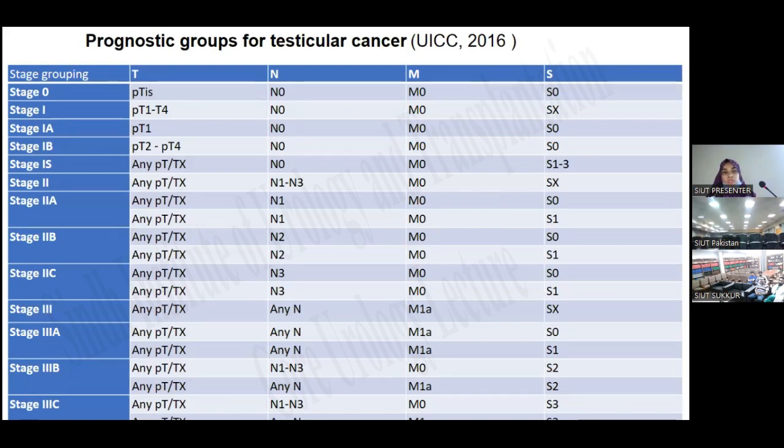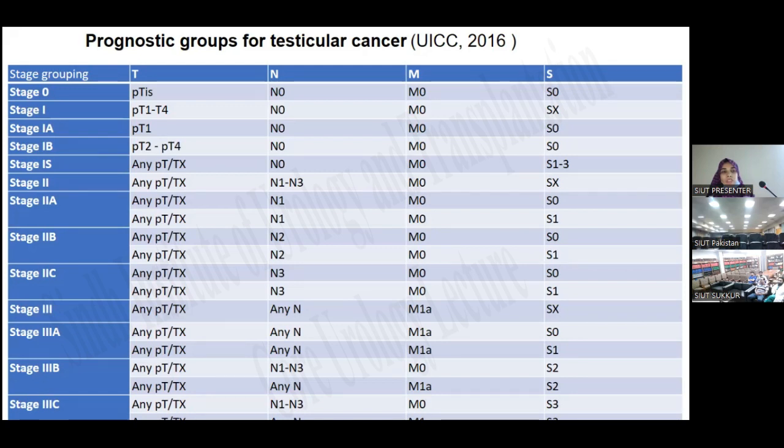Prognostic groups for testicular cancer. So here in the staging, T is for the tumor size, N for the nodal stage, M for the metastasis, and S is for the serum tumor markers. In stage 0, there's pTis. There's no lymph node involved, there is no metastasis, and serum tumor markers are within normal range.